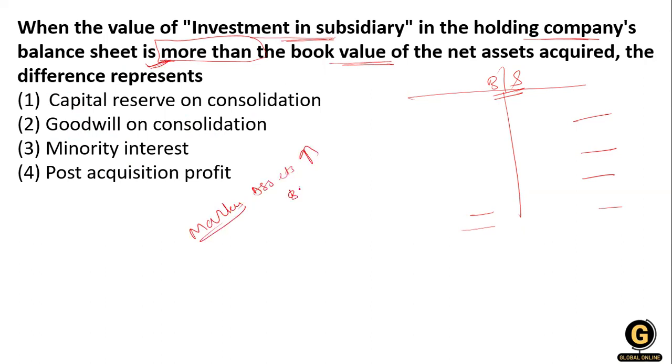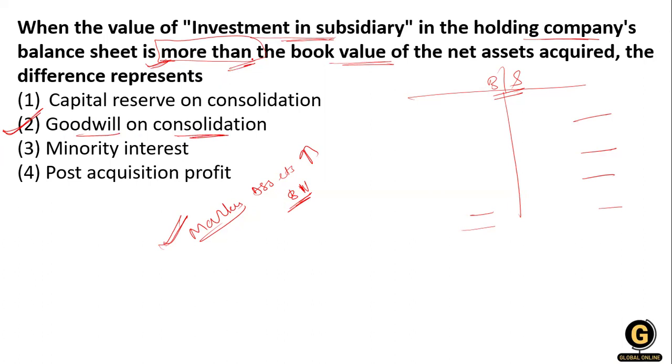So if the value of the asset in the market is greater, that means they have goodwill in the market, that means goodwill on consolidation. Because it is more than the book value, the difference is considered as goodwill.